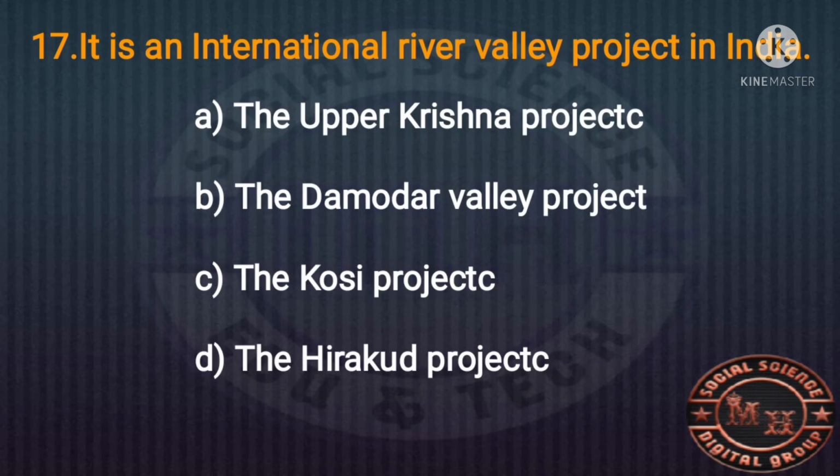And the 17th MCQ question. It is an international river valley project in India. Two countries are involved in this project, like India and Nepal. The options: the Upper Krishna project, the Damodar Valley project, the Kosi project, the Hirakud project. Which is the right answer?